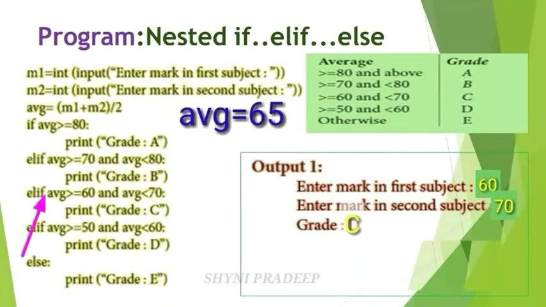Next, check the next condition. Average is greater than or equal to 60 and average is less than 70. 65 is greater than or equal to 60. Is this true or false? This is true. This average is less than 70 and greater than or equal to 60, so these 2 conditions are true. If this condition is true, then you have to print this statement. Now this condition is true because 65 is greater than 60 and less than 70. So print here grade is equal to C.